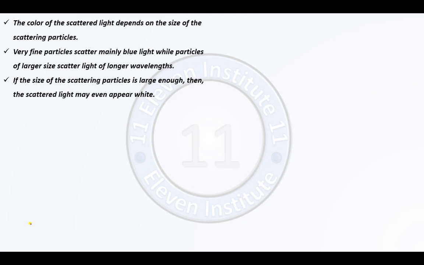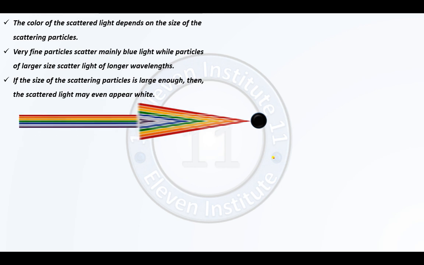Suppose there is a scattering particle. Suppose this particle is present in the atmosphere and it will scatter light. Now suppose light is incident on it. Now this is white light, or sunlight.